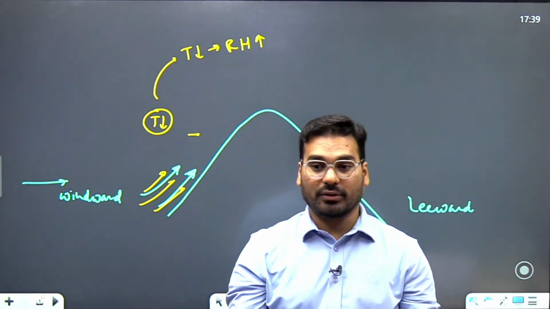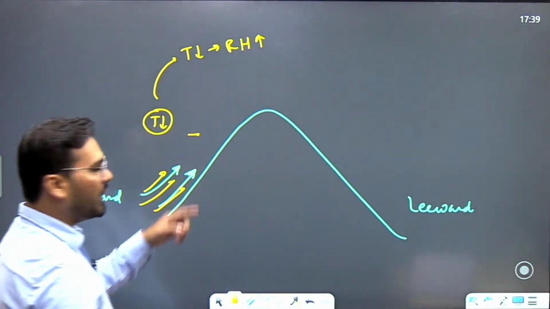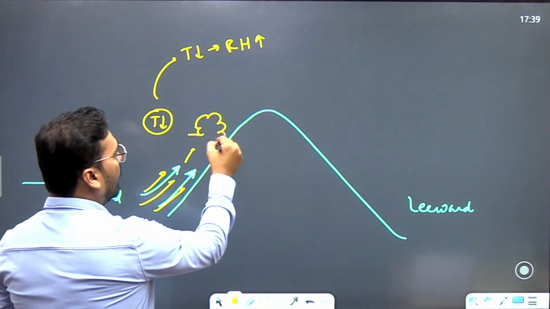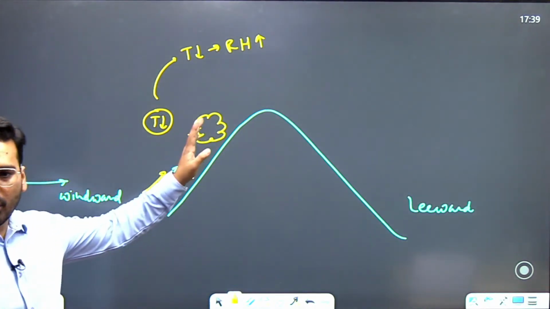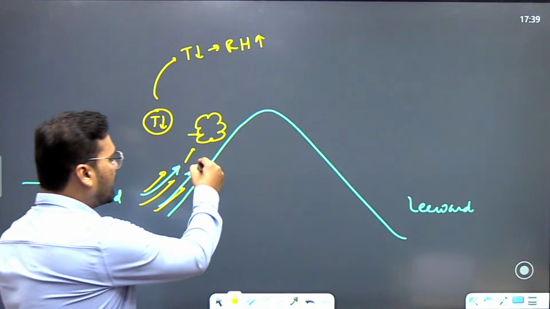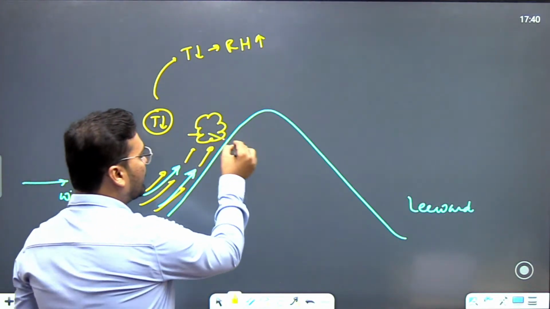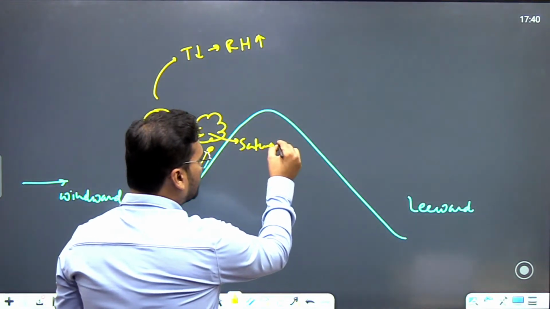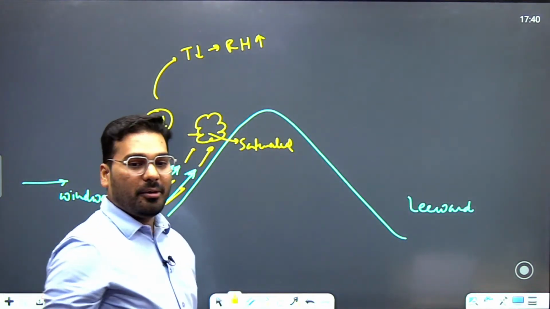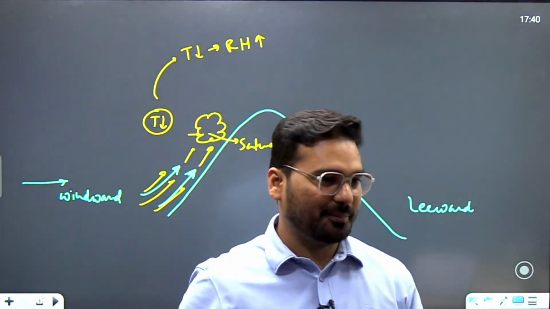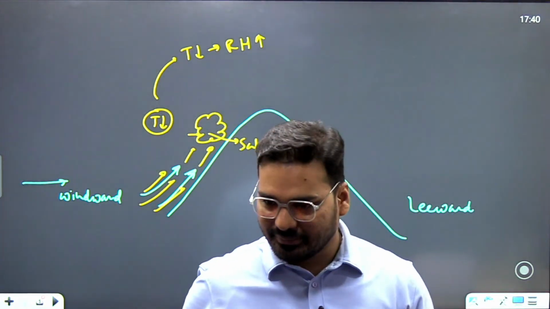But this is a normal process. Here what is happening is, suppose this air reached here and it made clouds. It condensed, it became cloud. This cloud is now saturated. It has eaten so much that its stomach is completely filled.